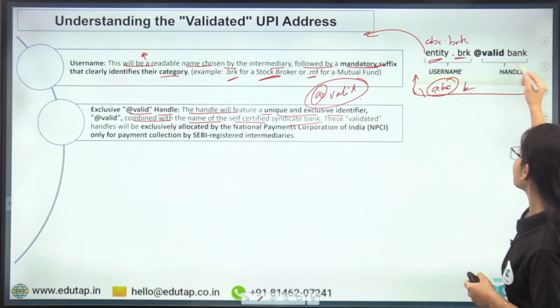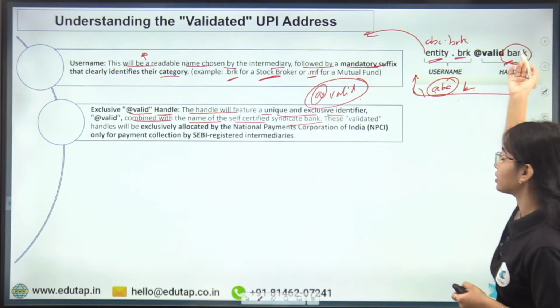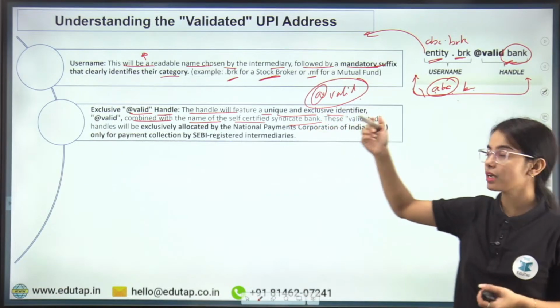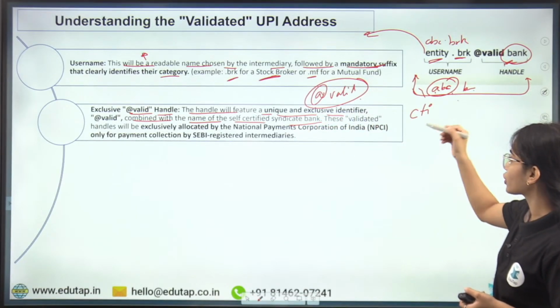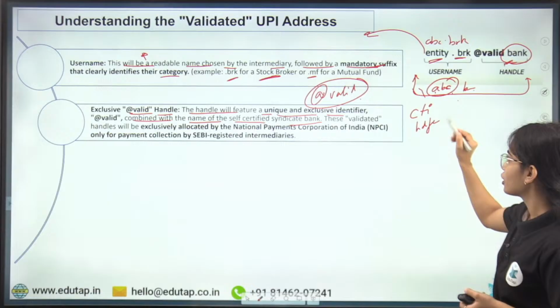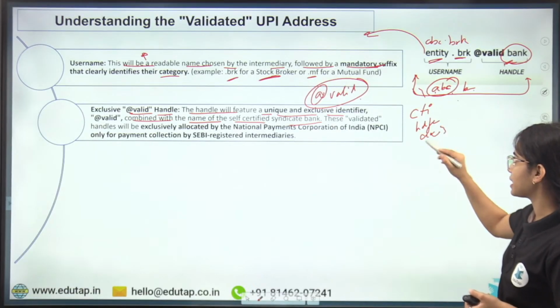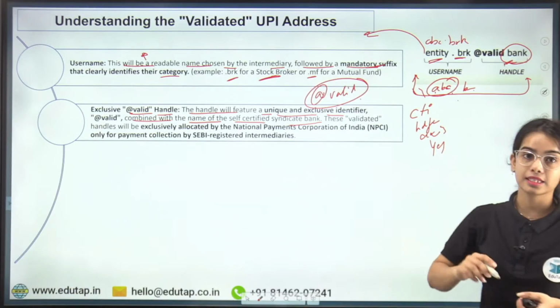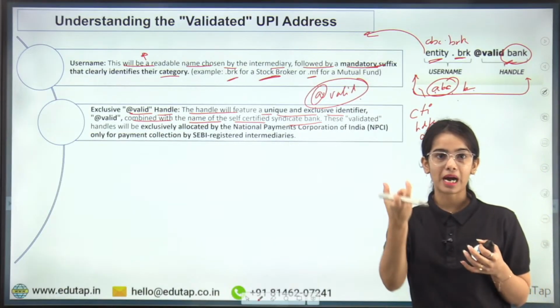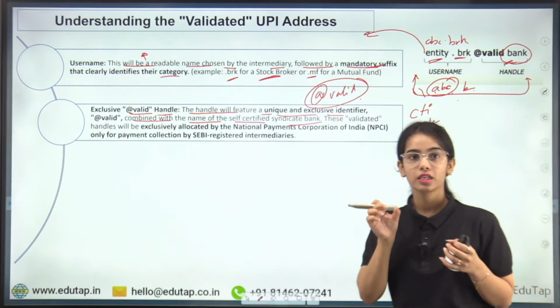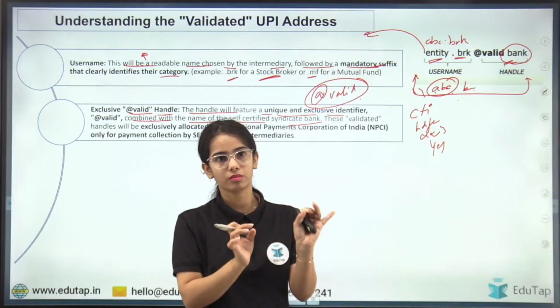So the bank handle will be there, like for Citibank, CTI, for HDFC Bank, HDFC, for Axis Bank, AXIS, or for Yes Bank, YES. Such a bank suffix will be there at the end.